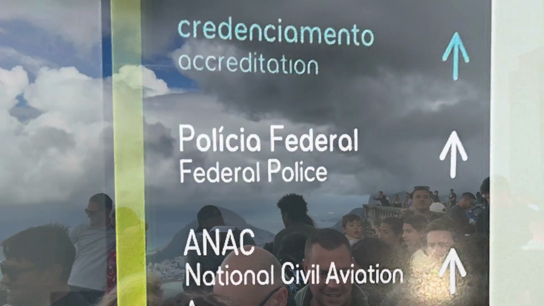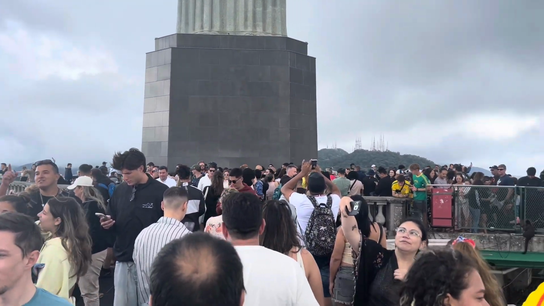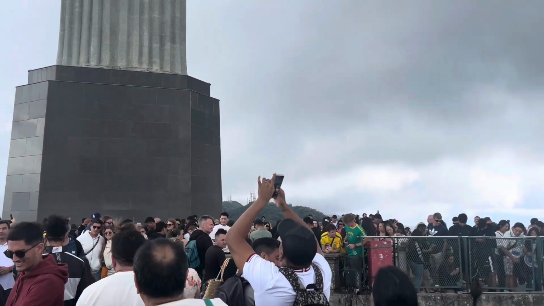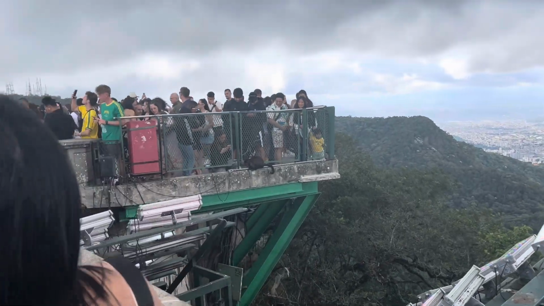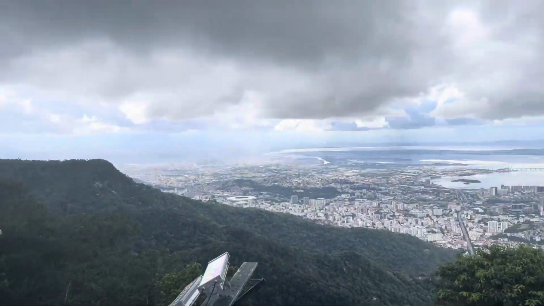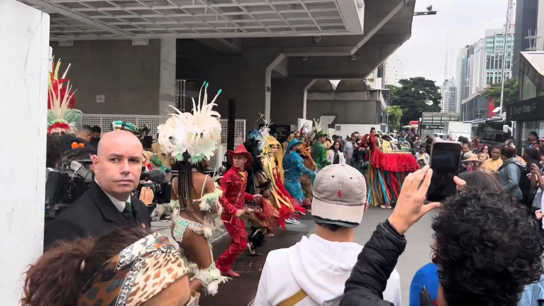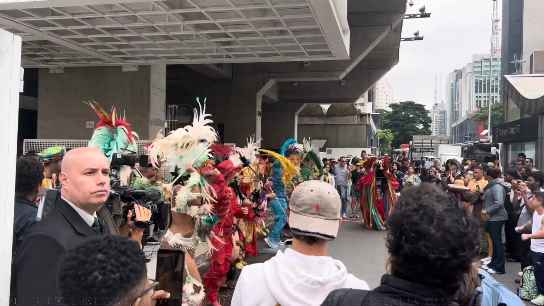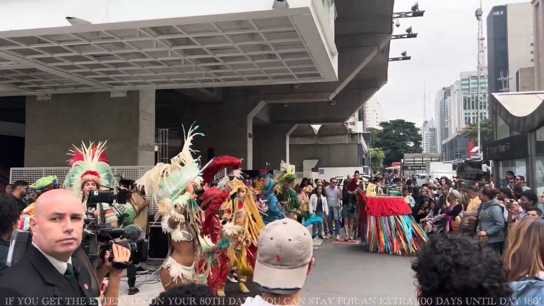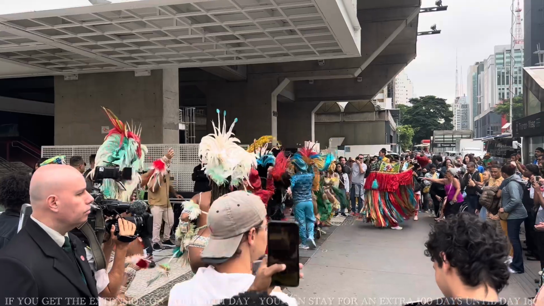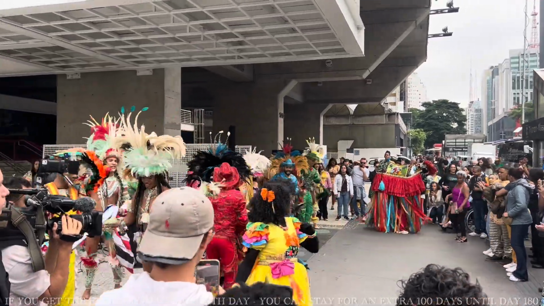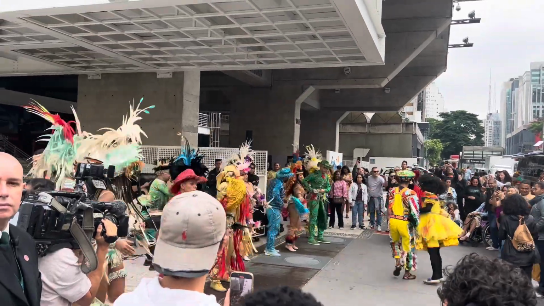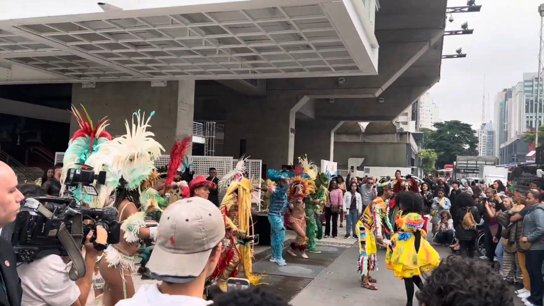Now, just to clear something up, when you get this extra 90-day extension stamp, this is 90 days on top of your 90-day allowance, which gives you 180 days allowed in Brazil consecutively. So, for example, let's say you get your extension stamp exactly on the 80th day you spent in Brazil. Don't worry, it is not 80 days plus an extra 90 days, giving you 170 days, which means you've lost 10 days in Brazil. No, it is 90 plus 90, 180 days. It's not 80 plus 90 days, 170.